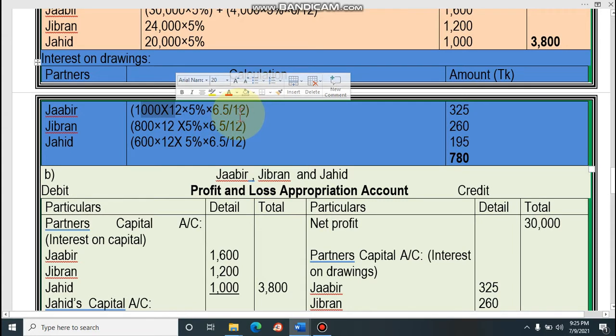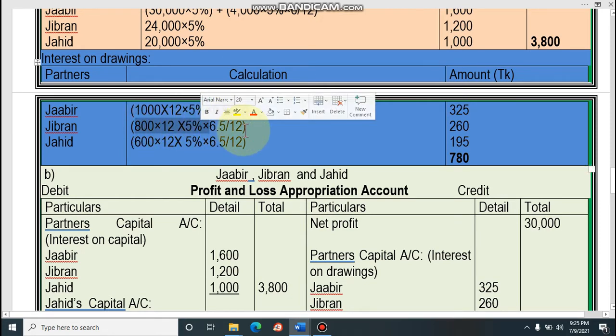Then 600 into 6.5 divided by 12, it will be 325. For Gibran, 800 per month, that means 800 into 12 will be total drawings, then 5%, then it will be annual interest on drawings. Then we have to charge for 6.5 by 12, because according to the formula, if you withdraw at the beginning of each month, then it will be 6.5 by 12 months. Then for Jahid, 600 into 12 into 5% into 6.5 by 12. I hope all of you can follow.